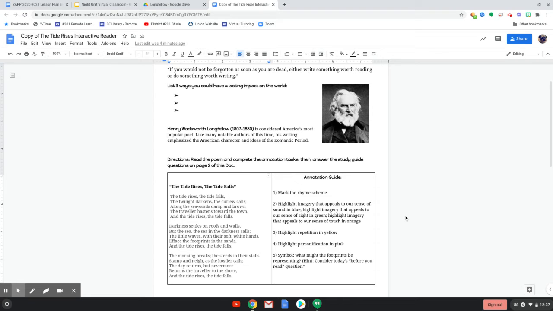Let's read it first. The tide rises, the tide falls, the twilight darkens, the curlew calls. Along the sea sands, damp and brown, the traveler hastens towards the town. And the tide rises, the tide falls.